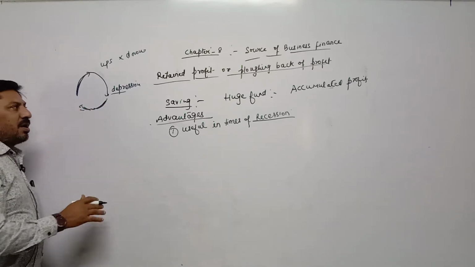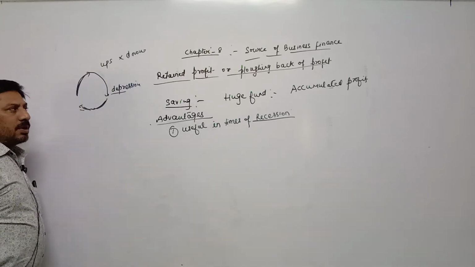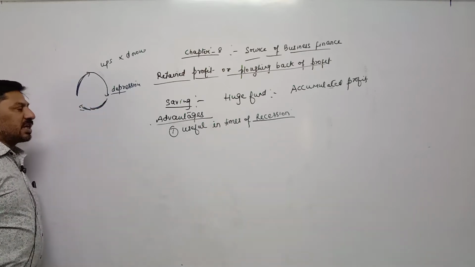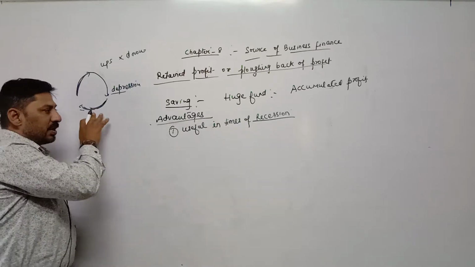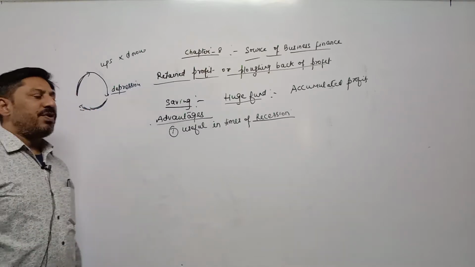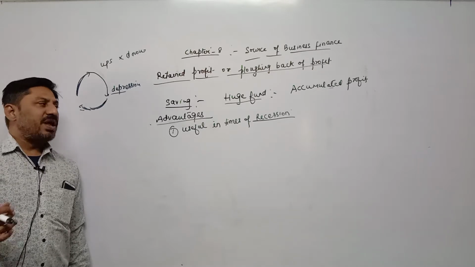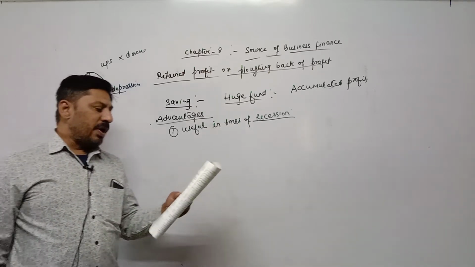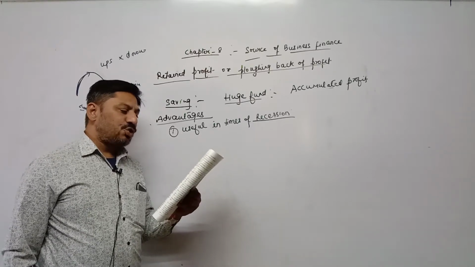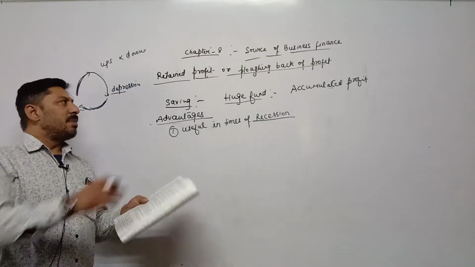So during recession period, when demand is very low and production is very low, sometimes loss also occurs. So business units must be able to face such losses. During that time, this huge fund can be utilized at the time of recession in order to face various types of expenses and losses. According to the textbook, it helps face negative changes in the market and difficulties arising in times of recession. During recession, demand is very low in the market.